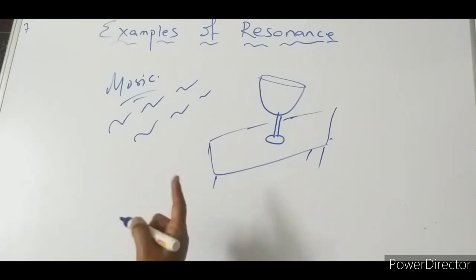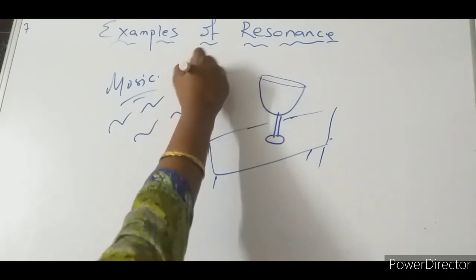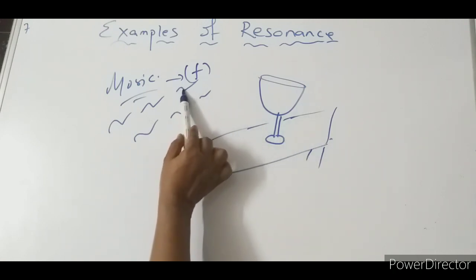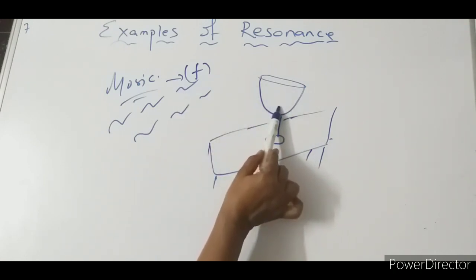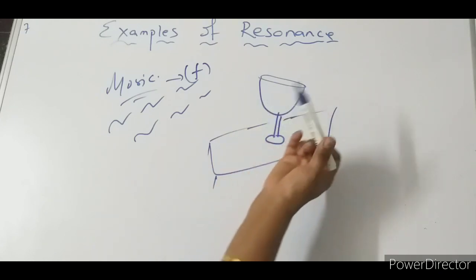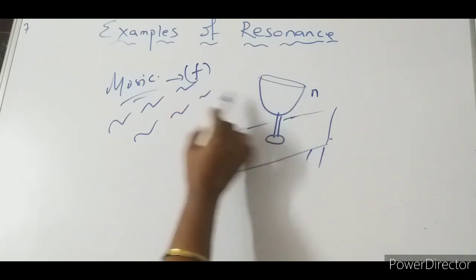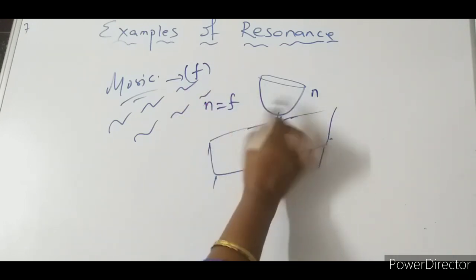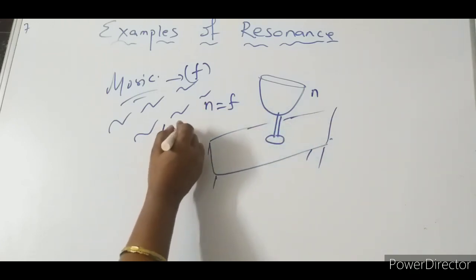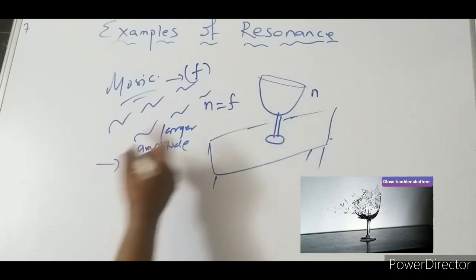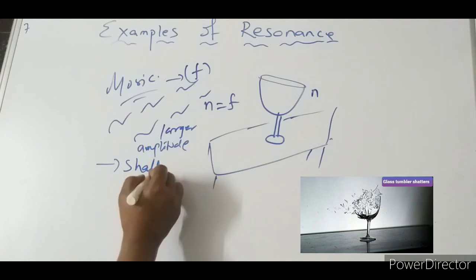So let that be the forced vibration F. First of all, it will allow this body to vibrate at its natural frequency, which will be N. Ultimately, when the music increases, N becomes equal to F, and the glass starts vibrating with a larger amplitude, and after that the glass tumbler shatters.